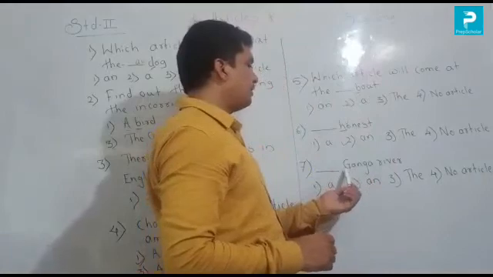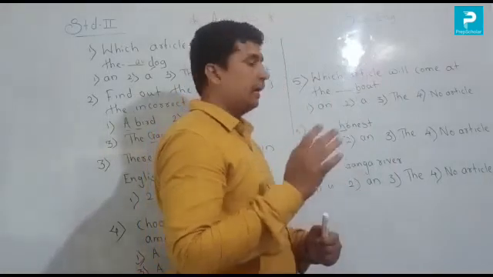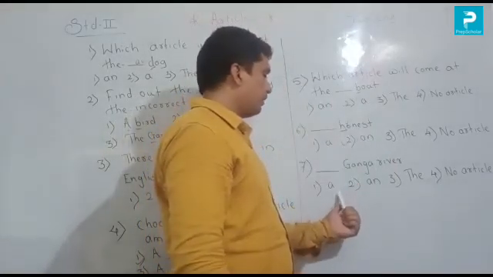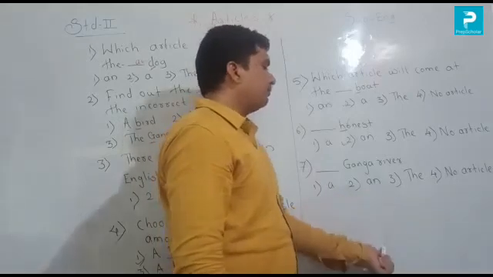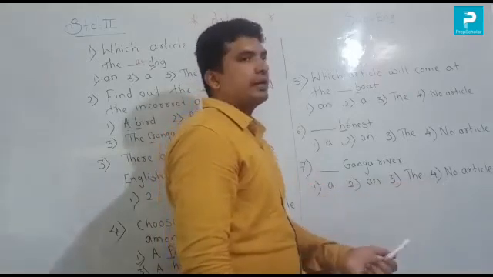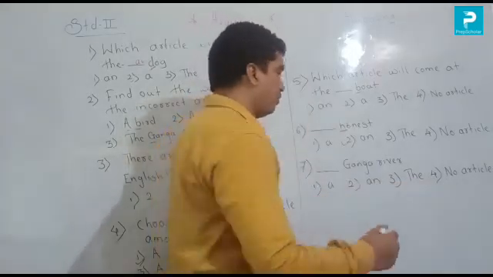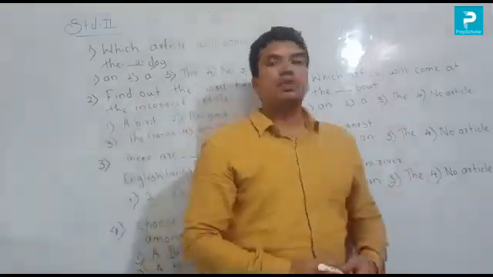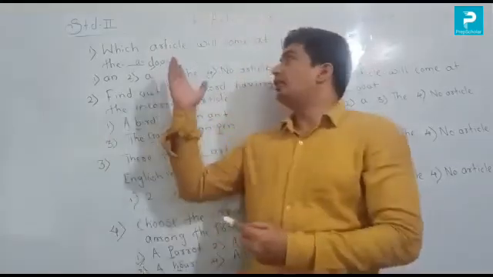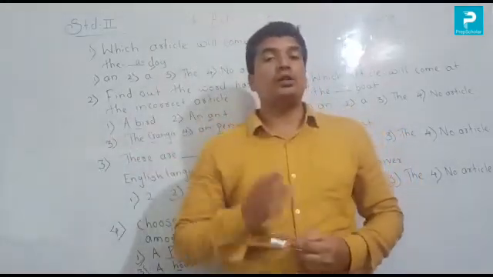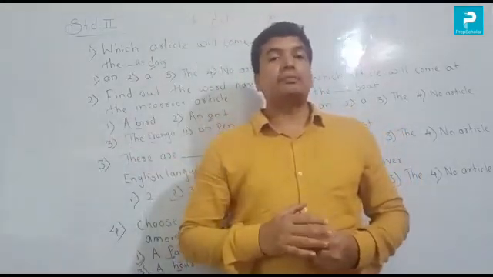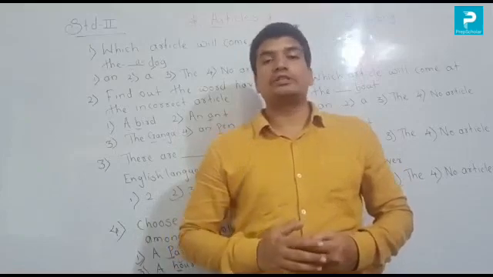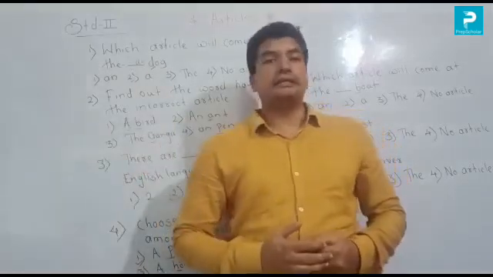The next one, Ganga river. So option number 1 a, option number 2 an, 3 number the, and last one is no article. So before a river name, I told you which article we use, the article the. Okay, so these are the questions coming like that on the articles topic. If you know all the articles and where we use them properly, you can solve all the questions based on articles very easily. Thank you.